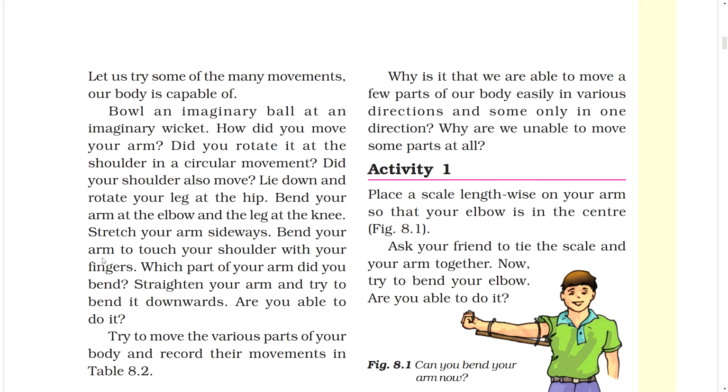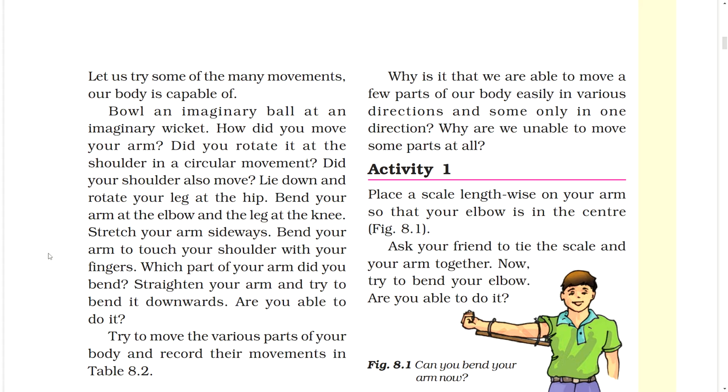Lie down and rotate your leg at the hip. Bend your arm at the elbow and the leg at the knee. Stretch your arm sideways. Bend your arm to touch your shoulder with your fingers. Which part of your arm did you bend? Straighten your arm and try to bend it downwards. Are you able to do it?